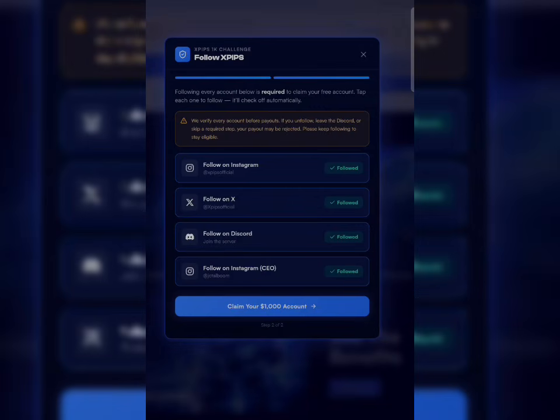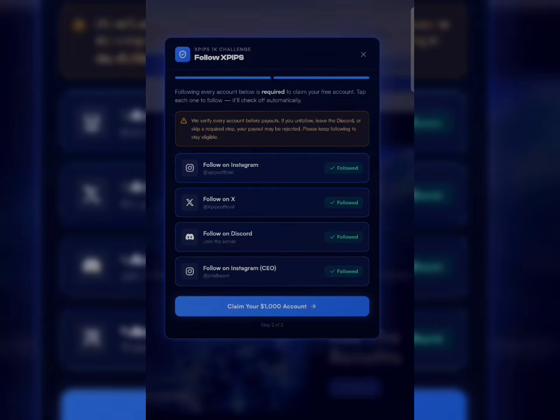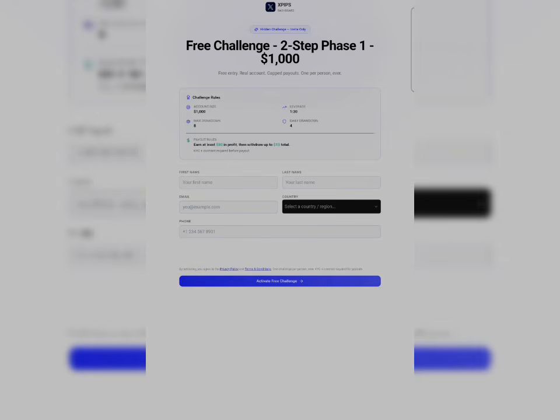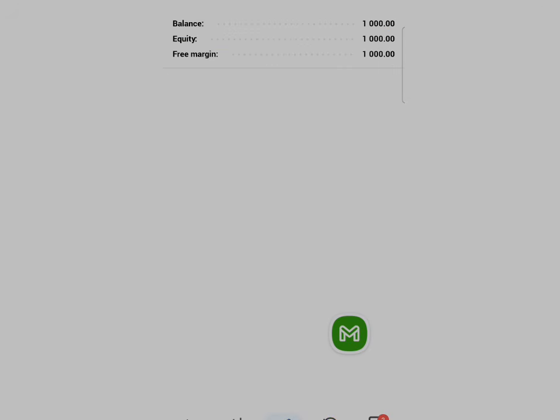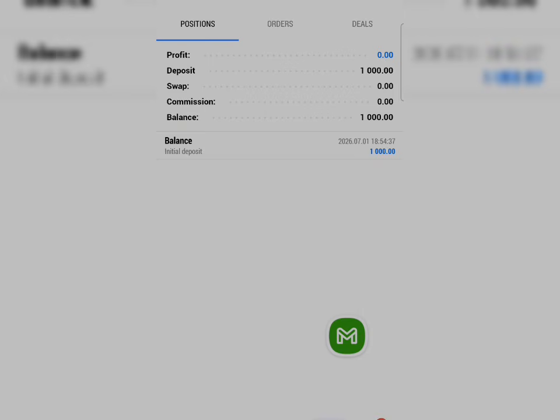After doing all of that, as you can see right here, I've done all of mine. All you have to do is click on claim your $1000 account. Just click on it, and it is going to direct you to this place, which is the next step. But before we proceed, I want you to know that I have gotten my account, as you can see showing on the screen. I've gotten mine already and I can start trading with it.